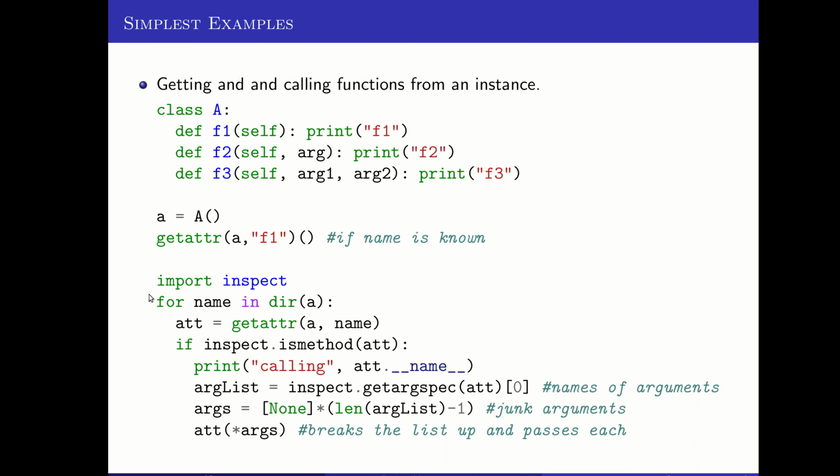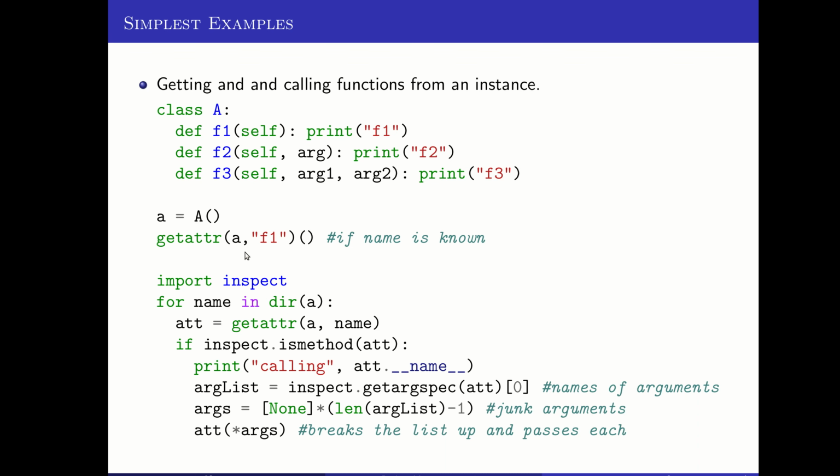So here, we're going for each name in the directory of A, meaning every name in the stuff that's accessible from A. This will include functions, whereas the underscore dict did not include functions. So this works a little differently than doing the underscore dict, which will only be the stuff that's specific to that instance.